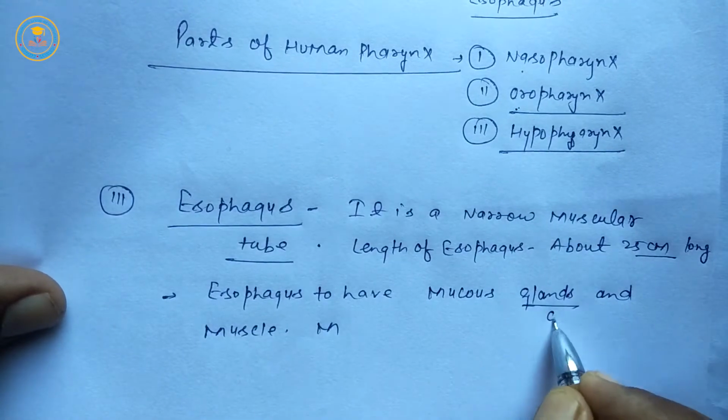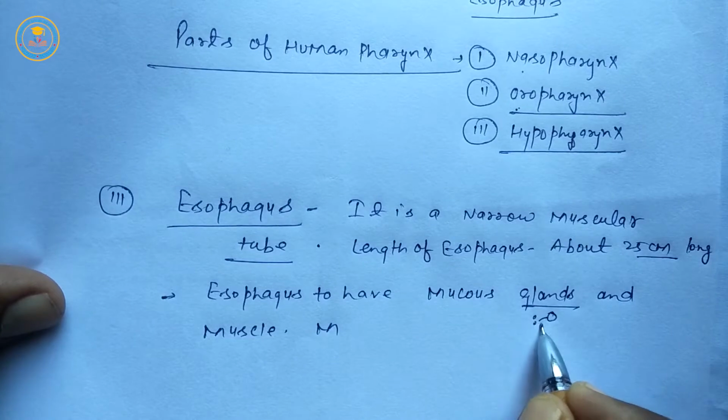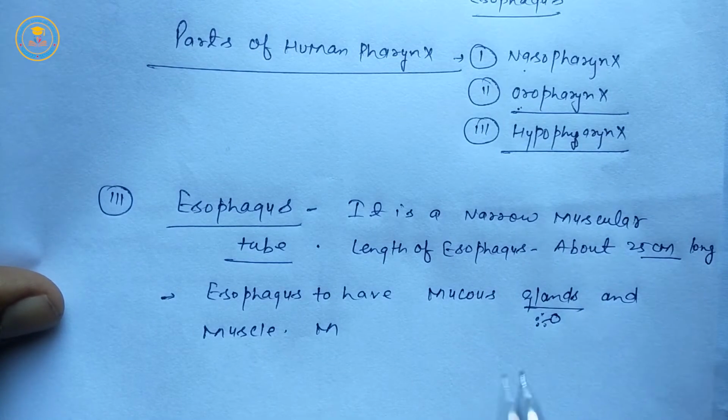It means tumor-like structures that secrete a gum-like substance.